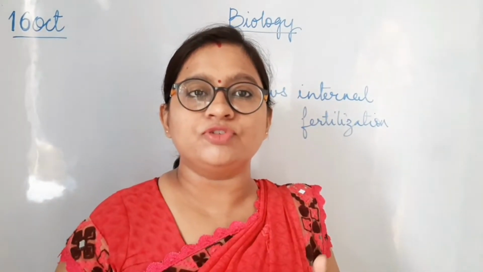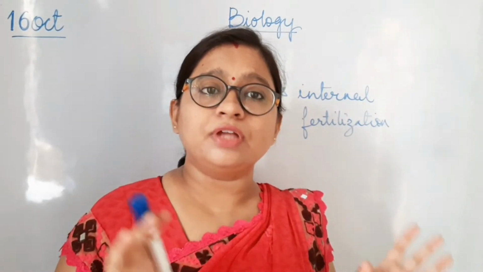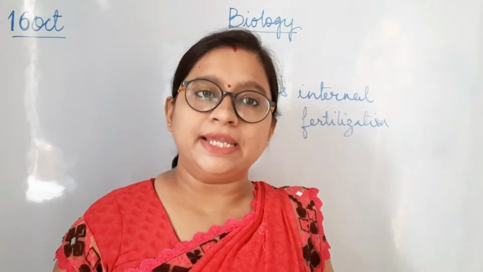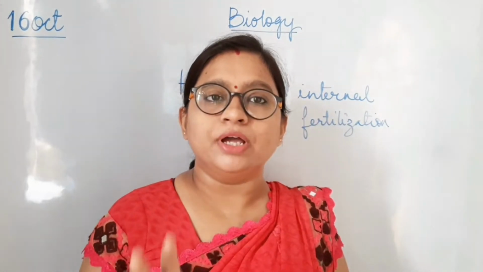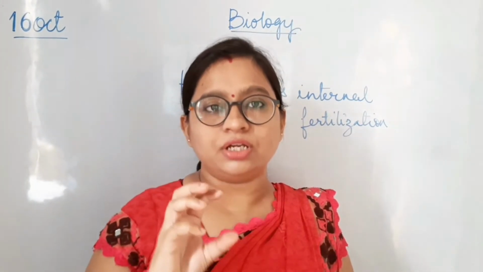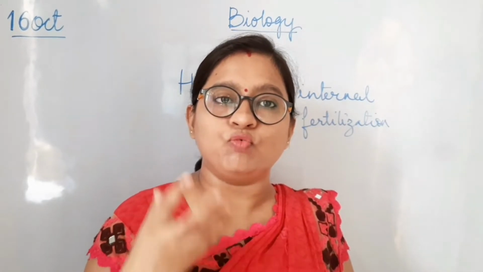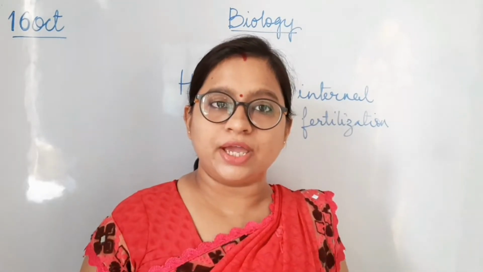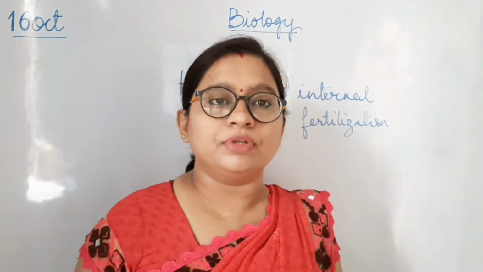Now what happens in this process? A number of layers cover the zygote, and once the hard shell is formed on the egg, the egg is laid by the hen. Here the layers are formed, but still the ovum is not completely developed. So once the egg is laid by the hen, the hen sits on the egg for around 3 weeks till the chick is formed, and then the chick comes out from the egg.